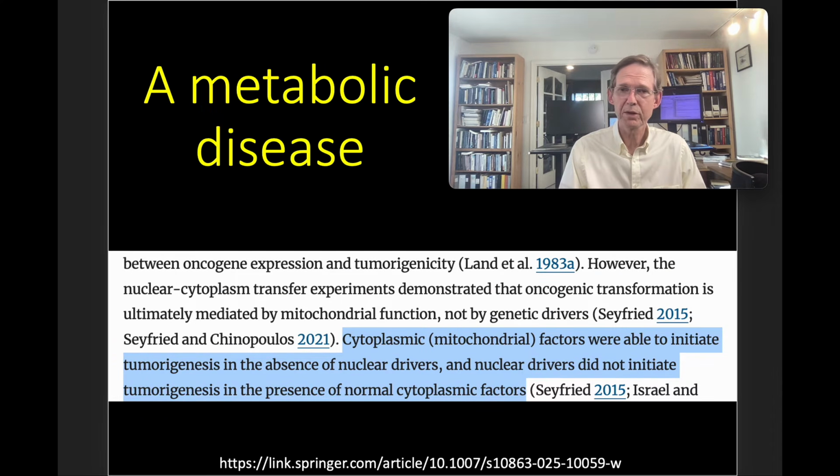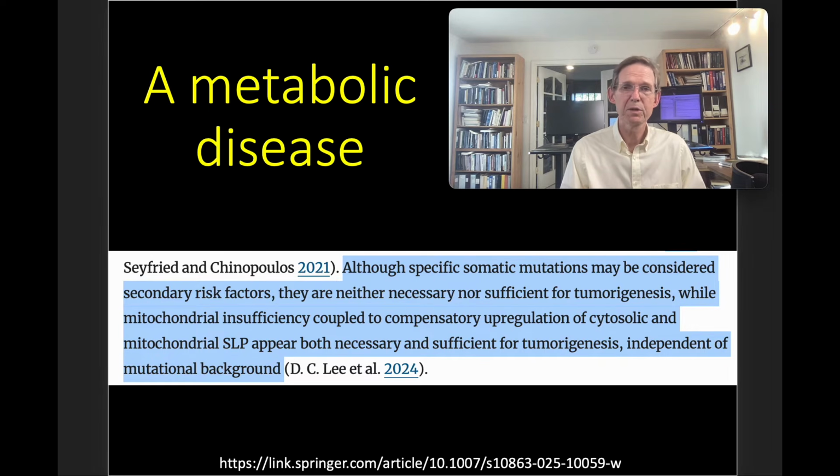Cytoplasmic mitochondrial factors were able to initiate tumorigenesis in the absence of nuclear drivers like mutations, and mutations did not initiate tumorigenesis in the presence of normal cytoplasmic factors. Although specific mutations may be considered secondary risk factors, they are neither necessary nor sufficient for tumorigenesis, while mitochondrial insufficiency, coupled to compensatory upregulation of cytosolic and mitochondrial substrate level phosphorylation, appear both necessary and sufficient for tumorigenesis, independent of